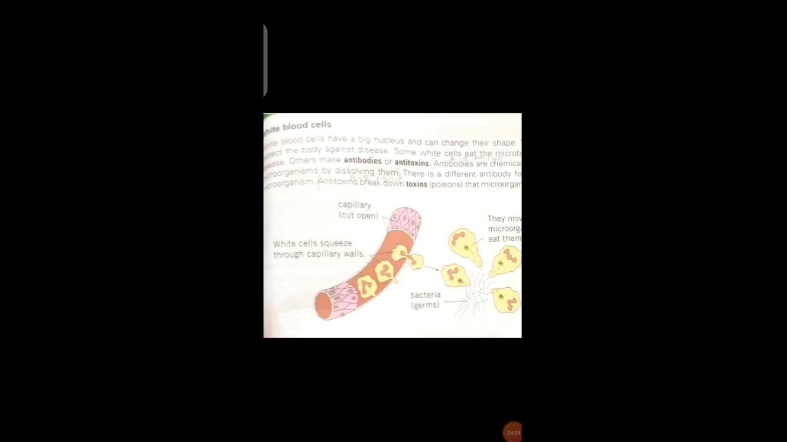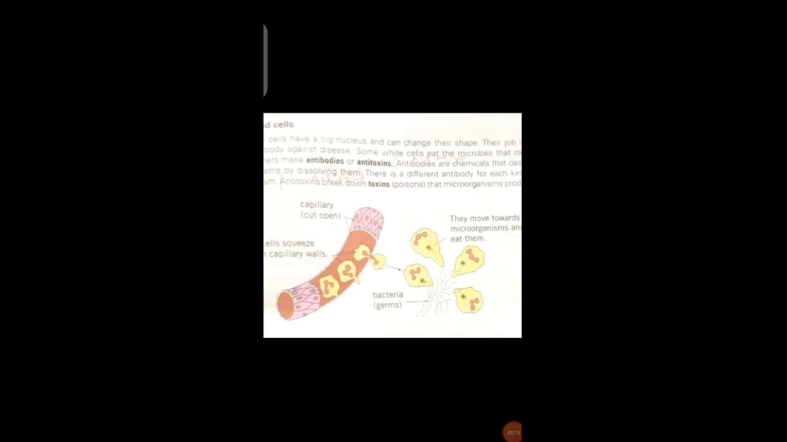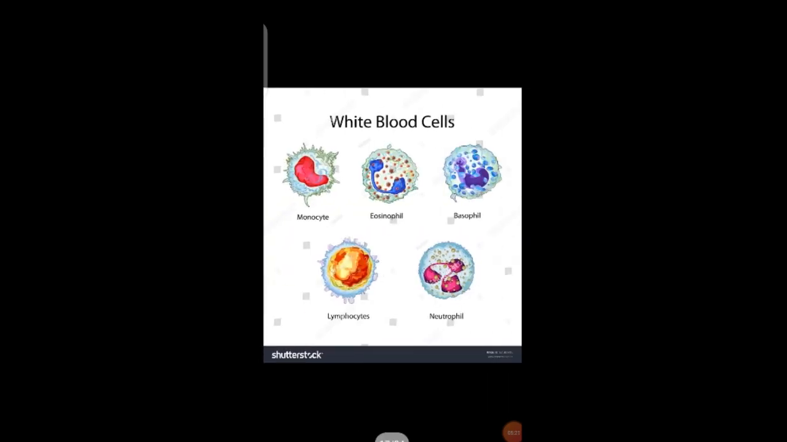So this force will be generated, produced and stop that toxicity from your body. Antibodies are the chemicals that destroy microorganisms by dissolving them. Okay. Antitoxins break down toxins, the poison that microorganisms produce. Okay. This is the function of the white blood cells. These are some types of the white blood cells.